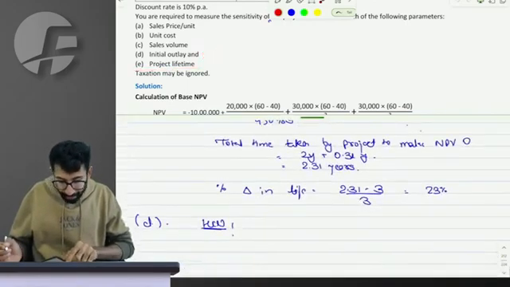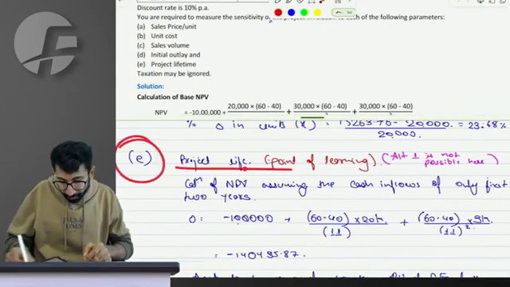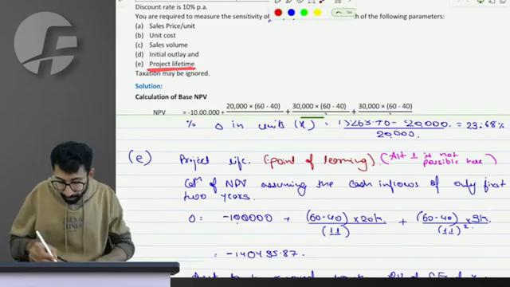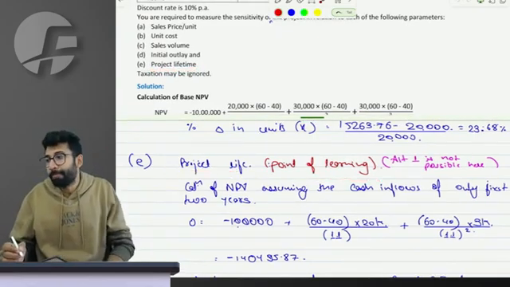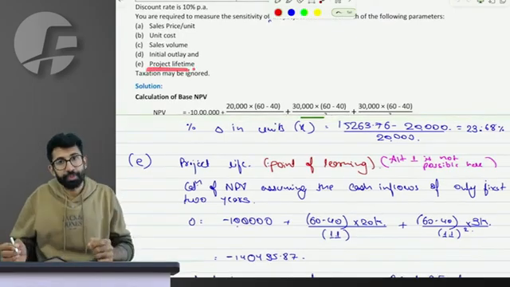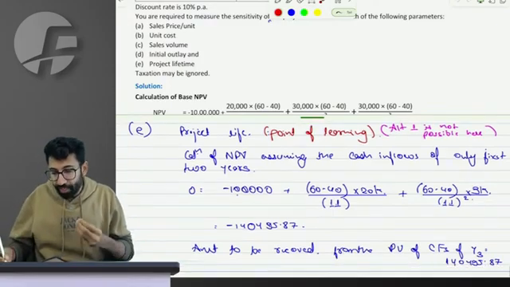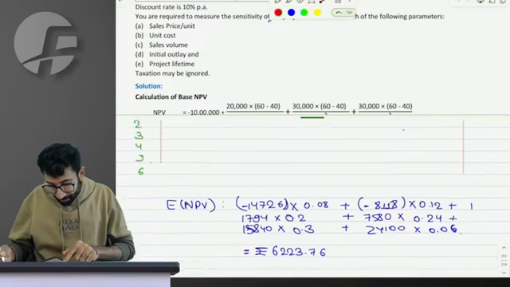The last one that I am going to do is part number E, which is the project life, which is a bit different and is the point of learning. So please focus on this particular part. How do we do it in case of project life? Because please observe, you cannot assume the project life to be X. Imagine this is the equation.